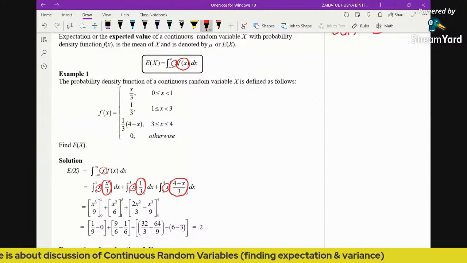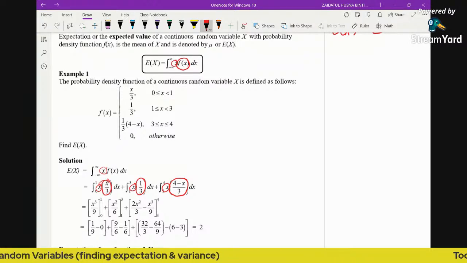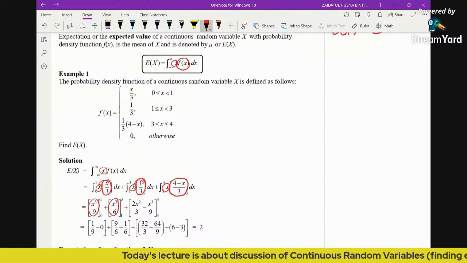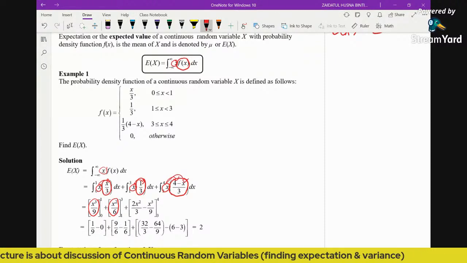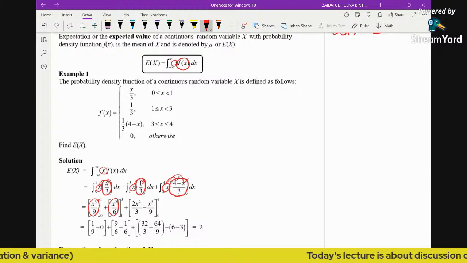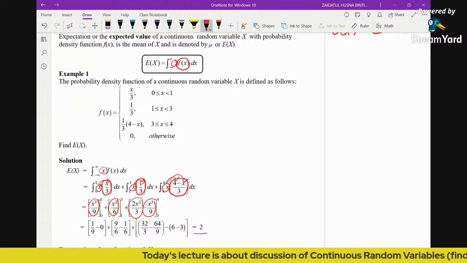Now you need to expand first. So x squared over 3. Integrating x squared over 3 will give you x cubed over 9. And here you need to expand as well, so you have x over 3. Integrating x over 3 will give you x squared over 6. And this one you just need to multiply in first before you integrate, because this is a product of two polynomials, so you need to expand first. You will have 4x minus x squared over 3. So you just integrate, you will have this, and then substituting the limits will give you this value.